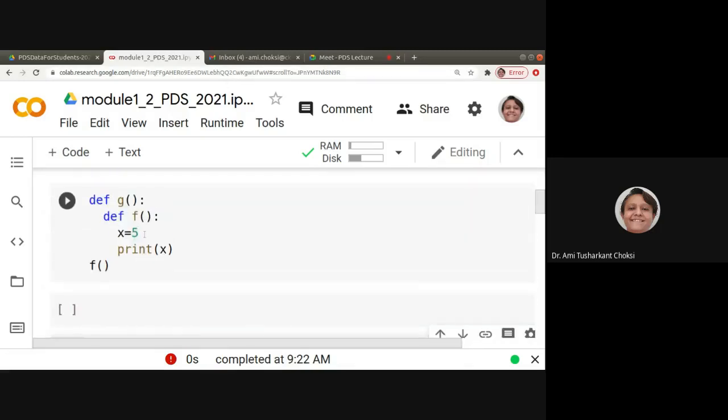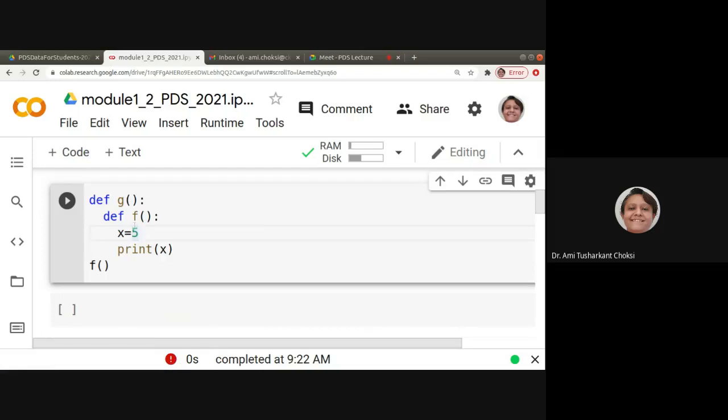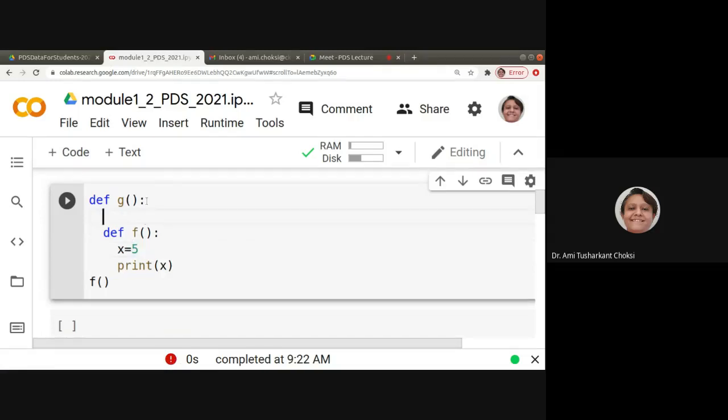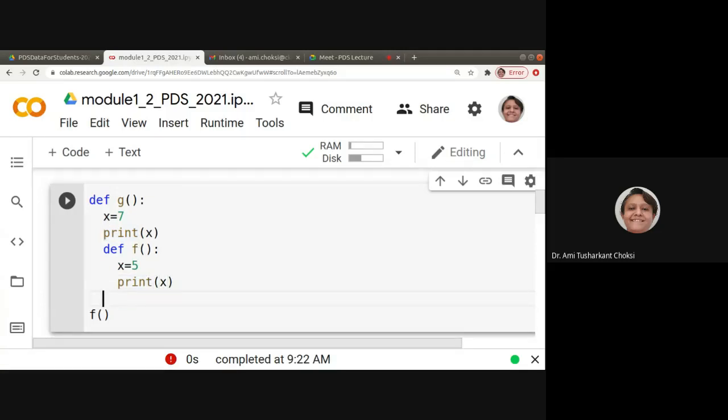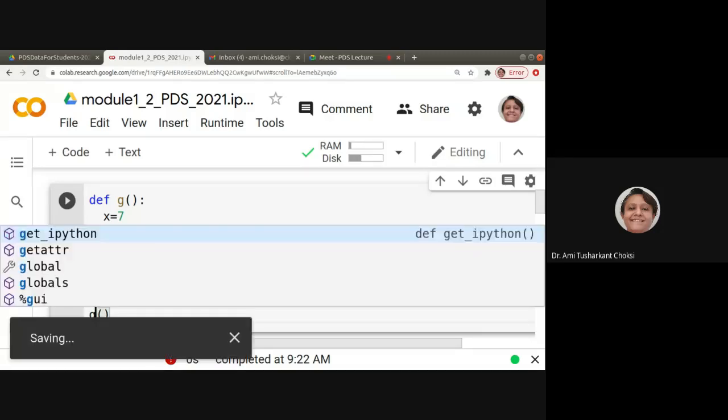Here, this x is equal to 5. Is it accessible here? No, it is not accessible here, right? It can be accessible if it is written here. Let us now see. Print x, then we can say, let us call. This calling of this function is also required. That is f. Okay. And here we have changed the sequence, isn't it? While I was showing you that.